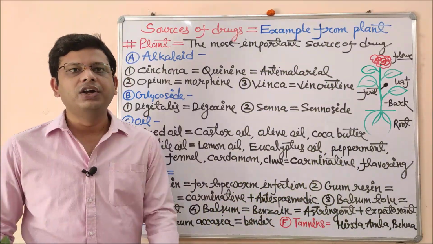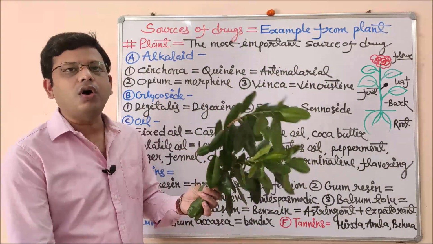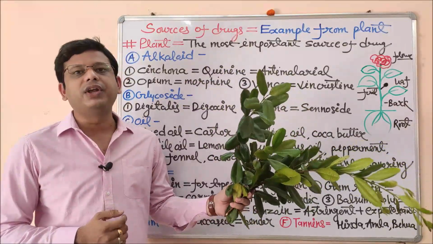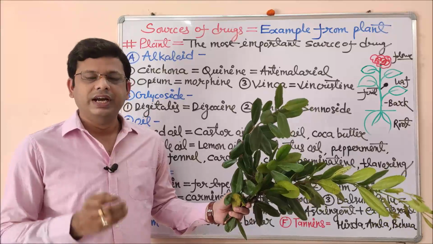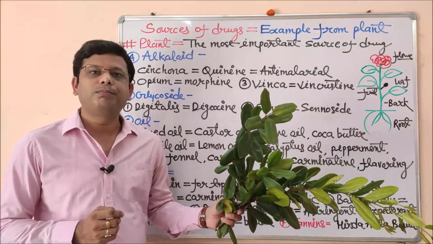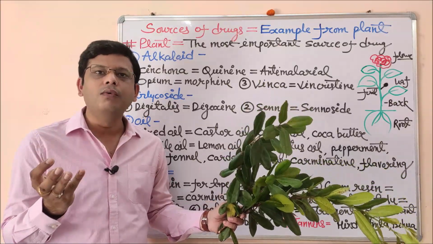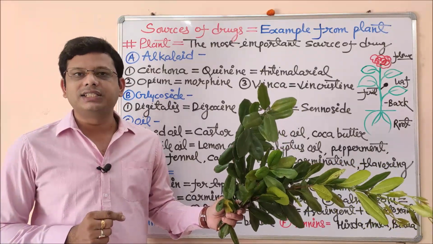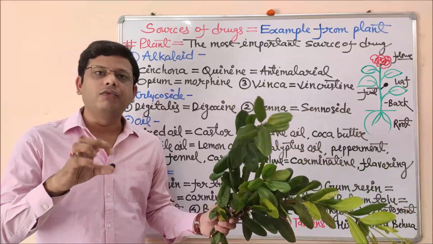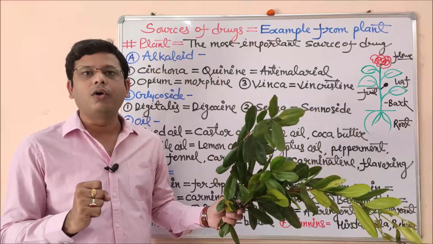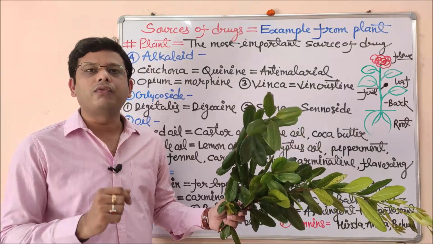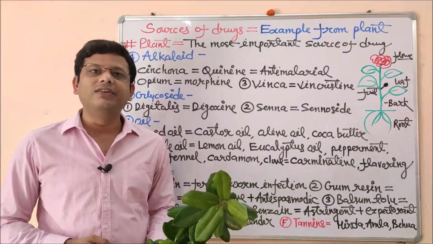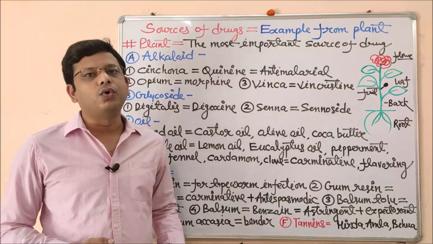Apart from this plant, we have so many other plants. This is called allspice. This allspice plant and its leaf are very useful for fragrance purposes. If you crush this leaf, you will find the fragrance of clove and cardamom together. So it is used as a nasal decongestant. If you rub it and extract the oil or the juice of it, you can apply it on a little part of the nose so that you may get relief from the congestion due to common cold and cough.